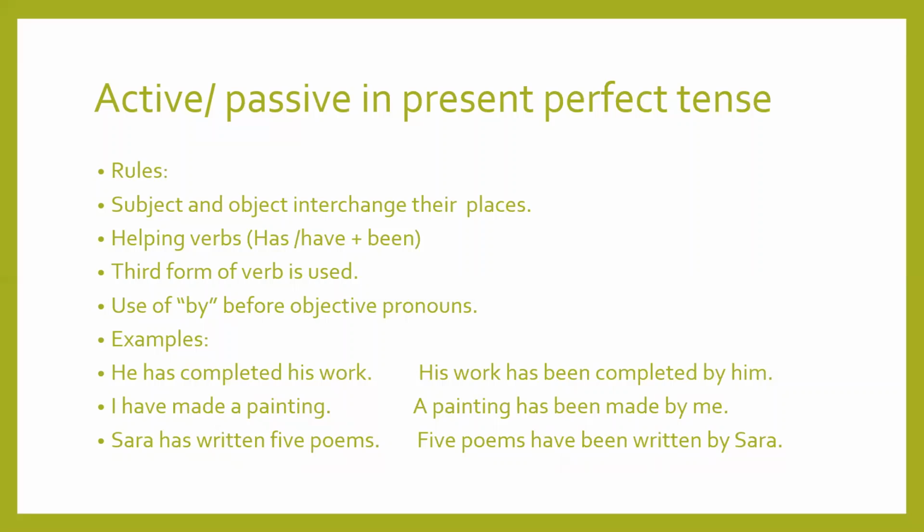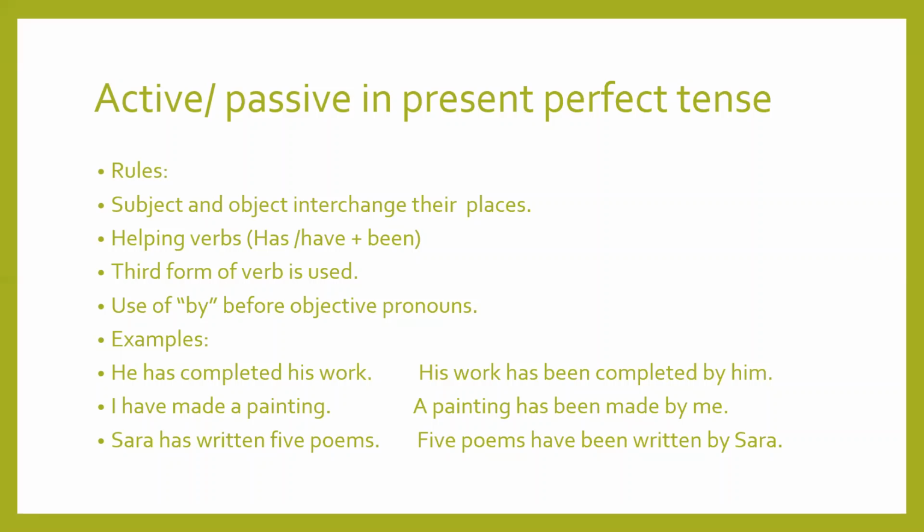Helping verbs has or have, and along with this we have to use been in the sentence. Third form of verb is used and use of by before objective pronouns. Now examples here. He has completed his work. Now the passive of this is his work has been completed by him, has been.